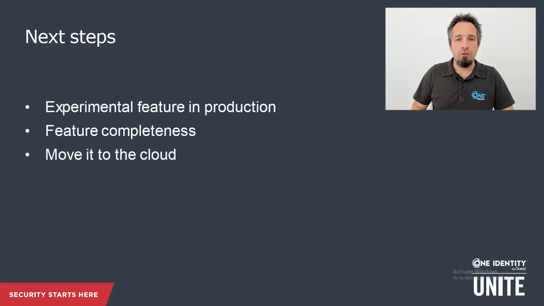In the near future, this feature goes into the product as an experimental feature. That means the code will be there, but you have to turn it on manually to use it. And why is it called experimental? Because the feature set will be limited to the bare minimum in order to get feedback from you as soon as possible.